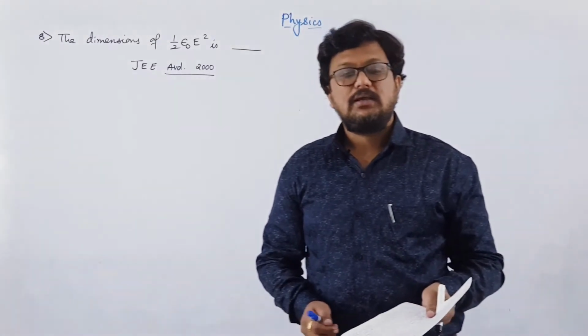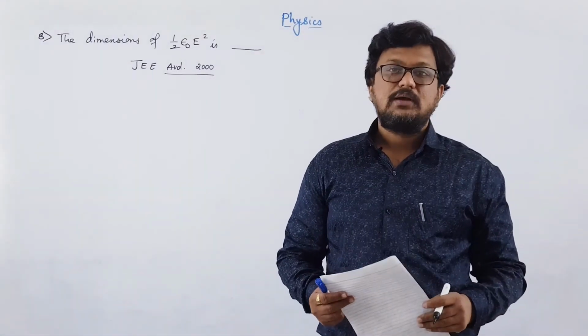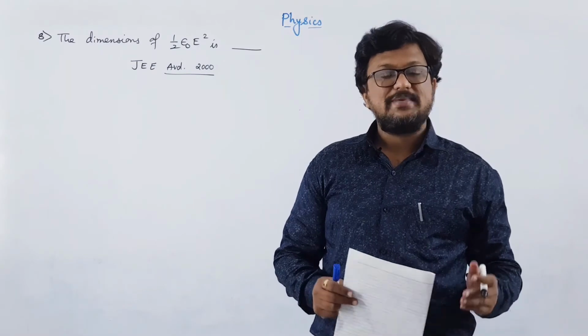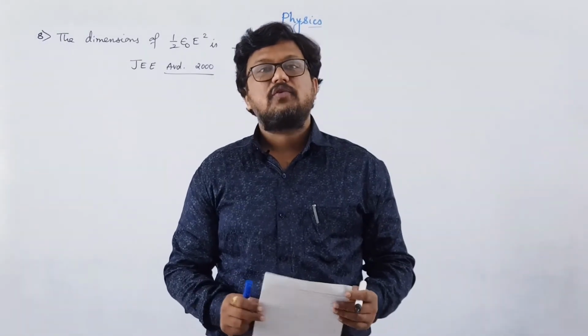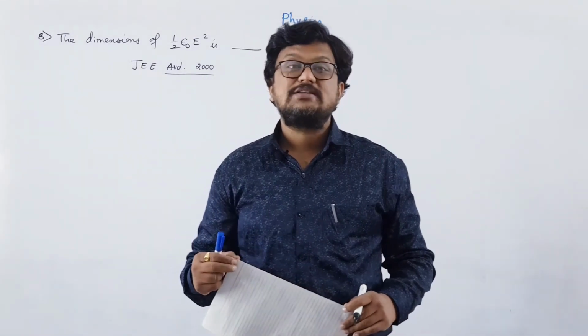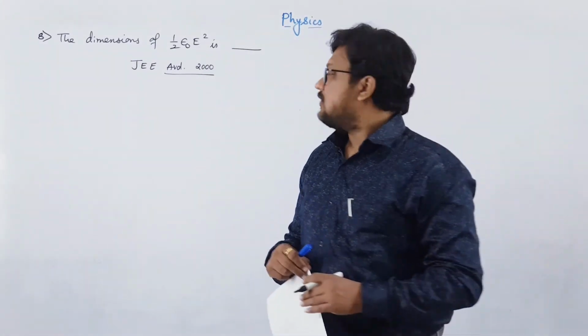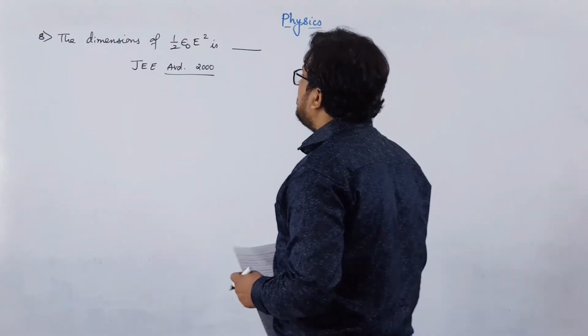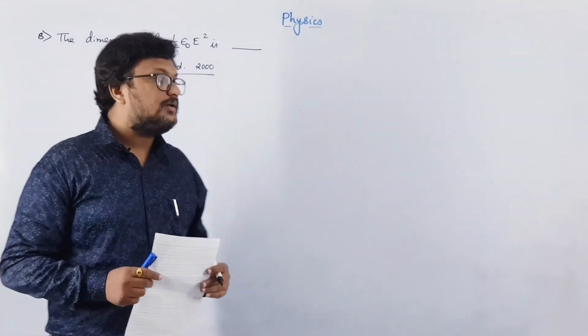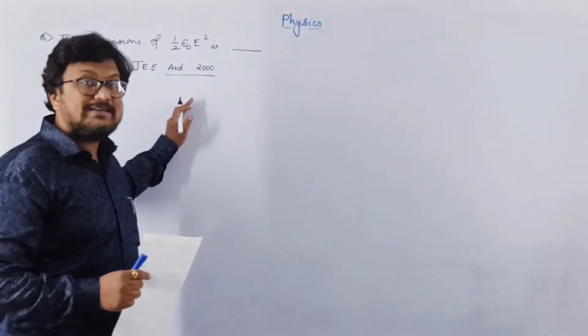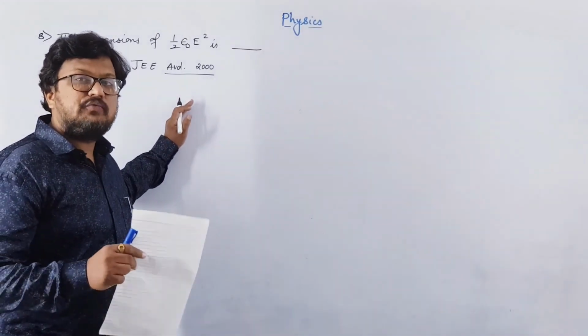Now half epsilon naught E square is basically energy density. You will come across this in standard 12. Half epsilon naught E square is the energy density of the electric field, right? So you can easily solve that, since energy density is energy upon volume. But here you are not knowing that half epsilon naught E square is energy density, so we will solve for it.